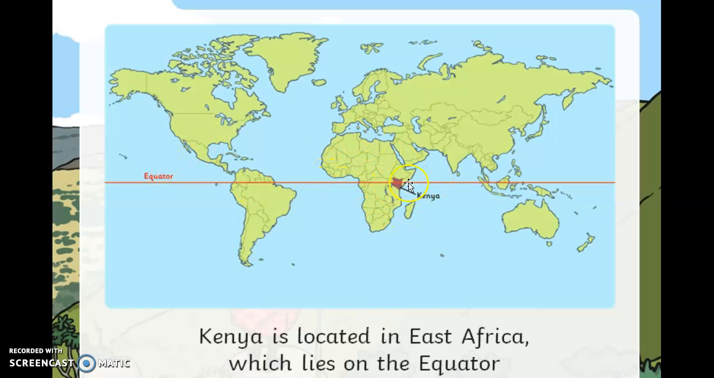This is the continent of Africa that we saw on our map at the start of this lesson. And right here, coloured in red, is our country, Kenya. It's located in East Africa. This is North, South, East and West. This is East Africa, which lies on the equator. This red line going across here is an imaginary line that goes across and around the world called the equator. We'll learn a little bit more about that in time.